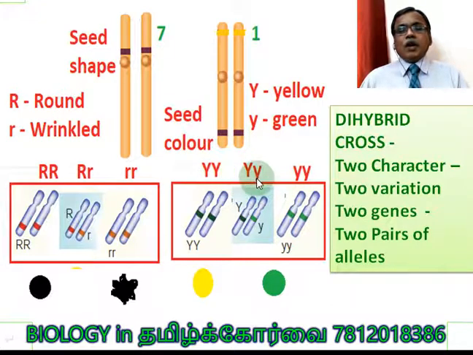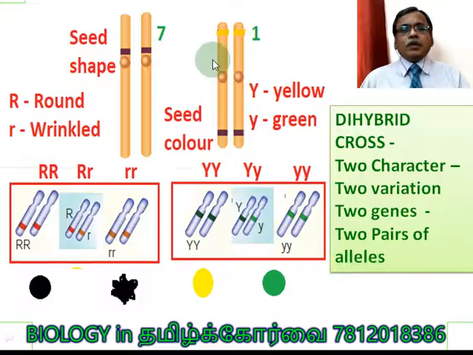So these are the three allelic forms in which each allelic pair of a character can exist. You should take note of that also. Now you have to compare immediately with the monohybrid cross: capital T, capital T; capital T, small t; small t, small t. So these are the possible three combinations of genotypes. So we are going to study seed shape, round, wrinkled, and seed color, yellow, green.